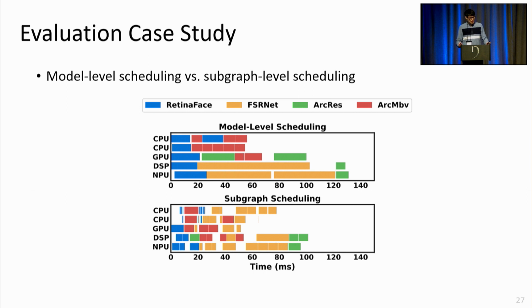And next, this timeline shows a specific scheduling instance for Eagle-Eye in the Pixel 4 phone. In model-level scheduling, the FSRNet model, shown in yellow, seems to occupy the DSP and NPU for a very long time. However, it turns out that the CPU fallbacks were occurring all over the place. And so in the subgraph level scheduling timeline shown below, the CPU fallbacks are explicitly managed and the processor idle times are utilized by other models, other DNNs.